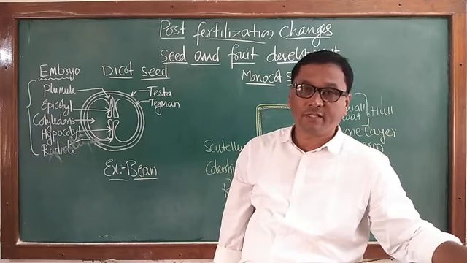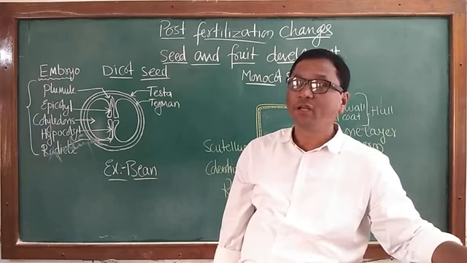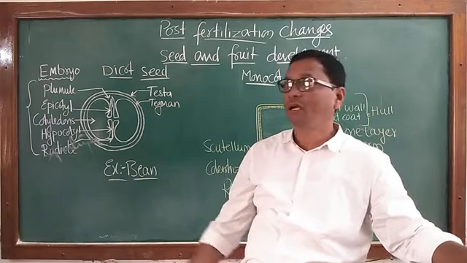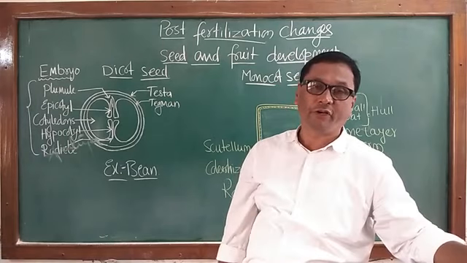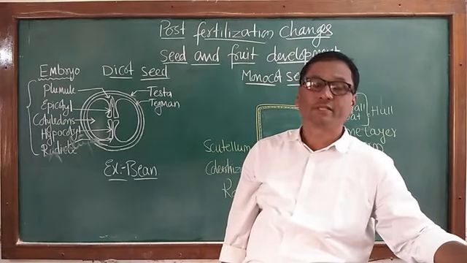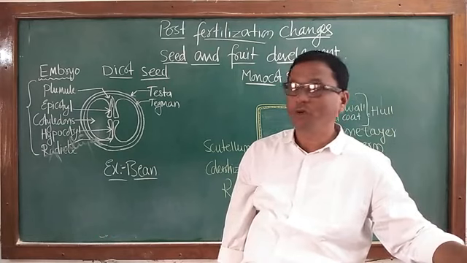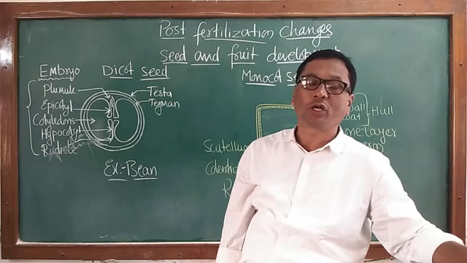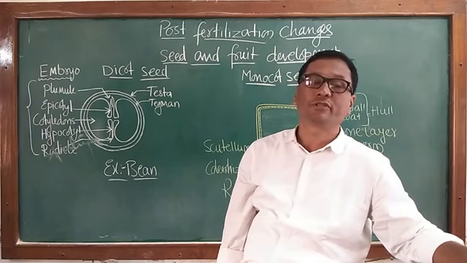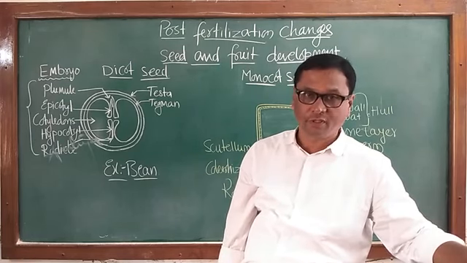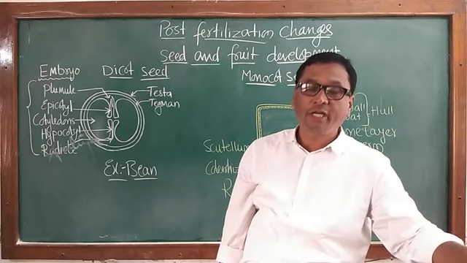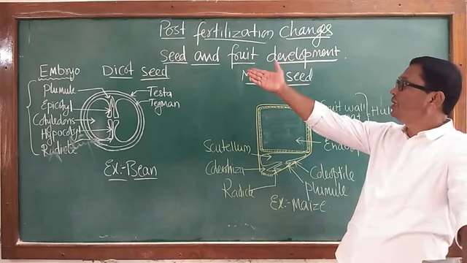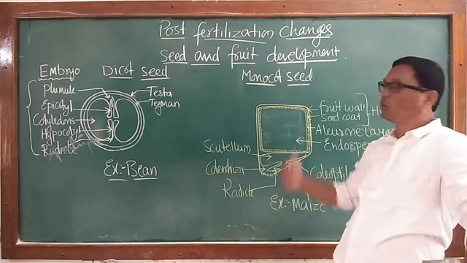In the last class, after fertilization, we have studied the development of embryo and endosperm and the different ways of development of endosperm, as well as the development of two types of embryo, the dicotyledonous embryo and monocotyledonous embryo in case of angiosperms. Let us continue the study with the development of seed and fruit.